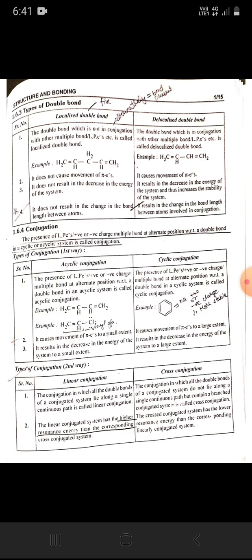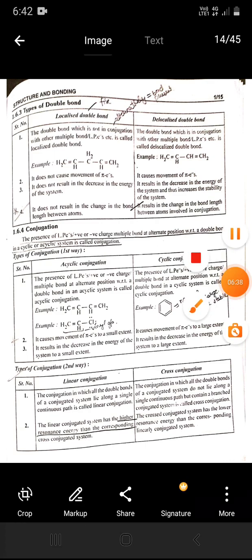Types of conjugation. Second way, linear conjugation. The conjugation in which all the double bonds of a conjugated system lie along a single continuous path is called linear conjugation. The linear conjugated system has the higher resonance energy than the corresponding cross conjugation system. The conjugation in which all the double bonds of a conjugated system do not lie along a single continuous path but contain a branched conjugation system is called cross conjugation. The crossed conjugation system has a lower resonance energy than the corresponding linearly conjugated system.